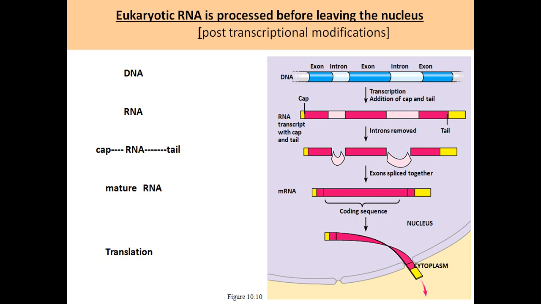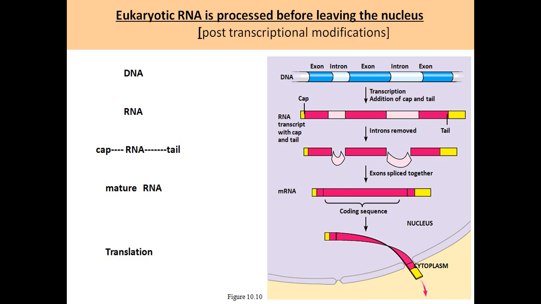Only exons are the useful codons which contain the actual information which is required for the synthesis of proteins. So exons are the useful region that is present on the DNA. Intron regions are the intervening regions which do not code for any proteins or any amino acids.